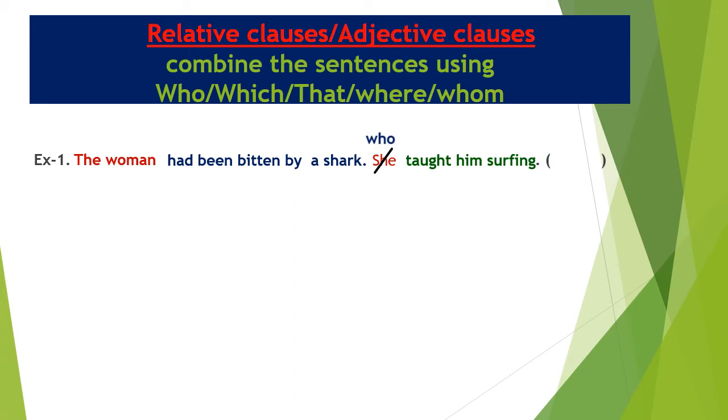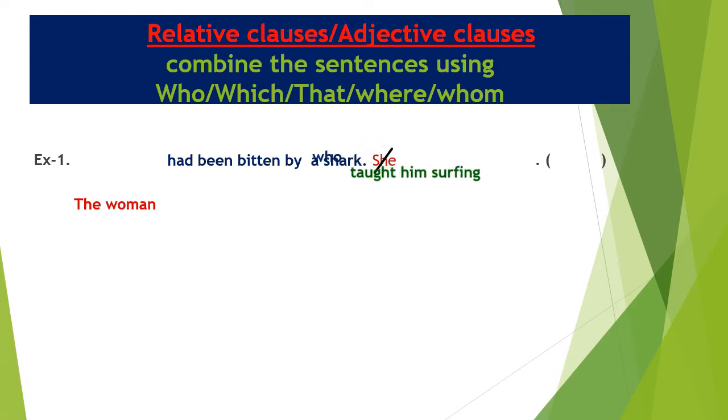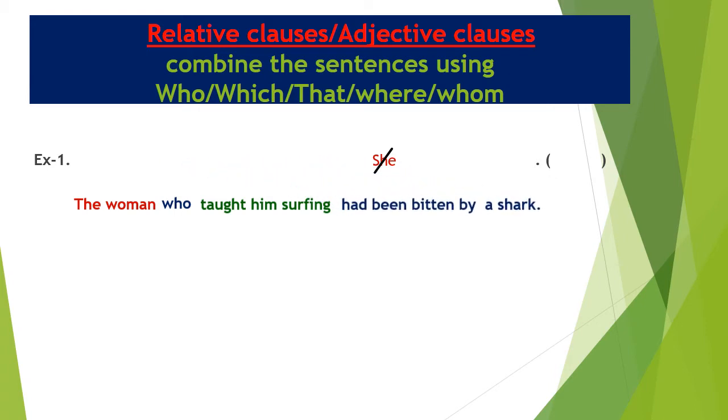Now, who taught him surfing has become a relative clause. First, we should write the first subject. The woman should be written first. Who taught him surfing, the relative clause, should be written after the first subject. Had been bitten by a shark is the predicate of the first sentence. It should be written after the relative clause. Now the answer is: the woman who taught him surfing had been bitten by a shark.